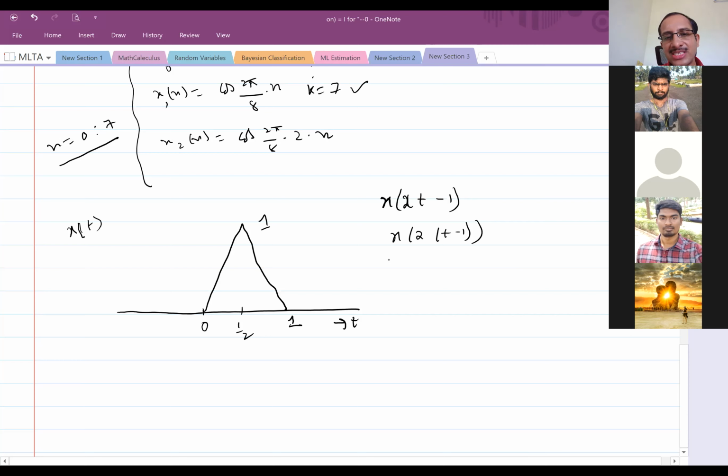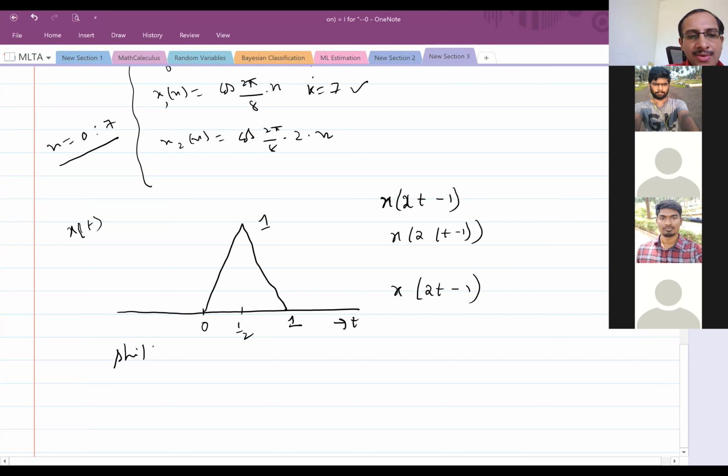So let us take the first one. What is happening here? Is scaling happening first or shifting happening first? Shifting. Yeah, shifting is happening first and then scaling. So if I want to write verbally, I will write here: shift x of t by 1 unit, and then scale by 2 units. Is whatever I have written for this correct or not?